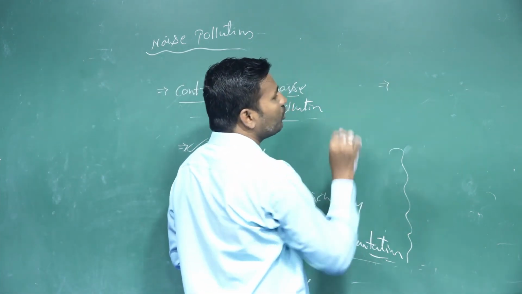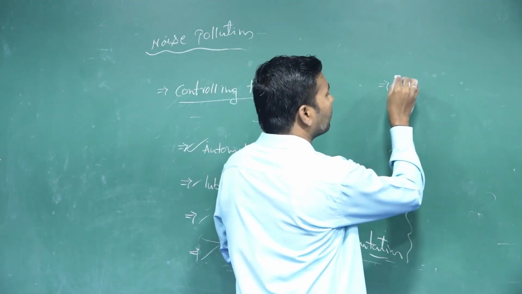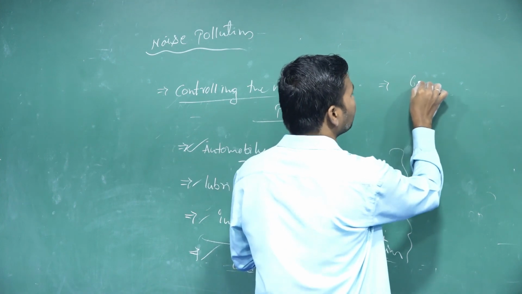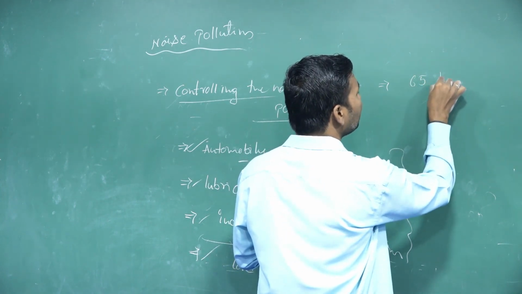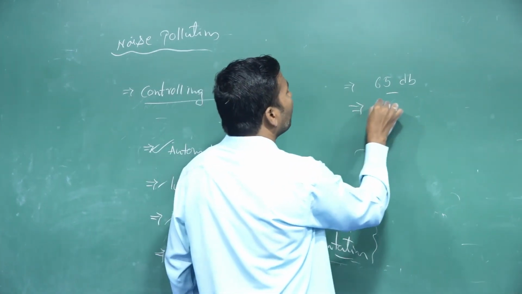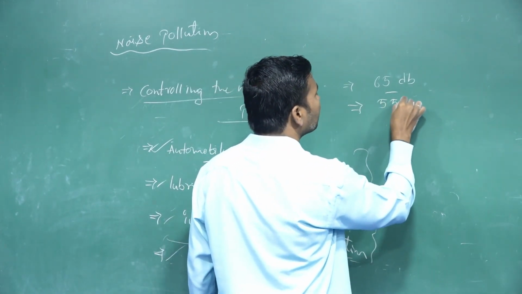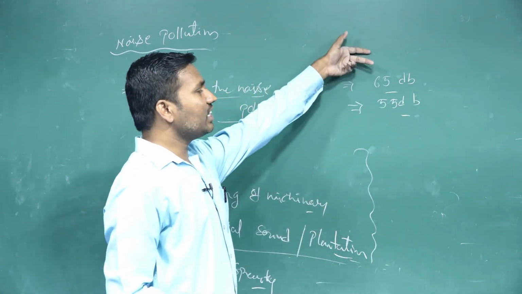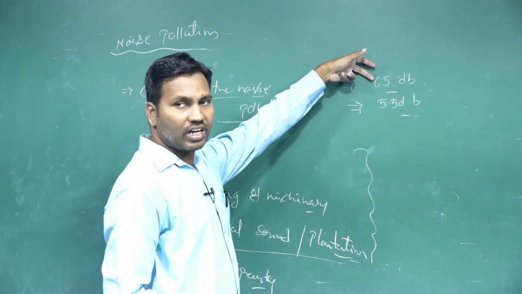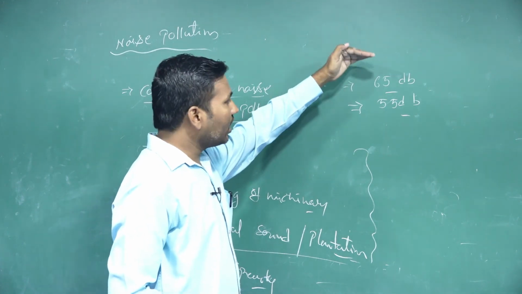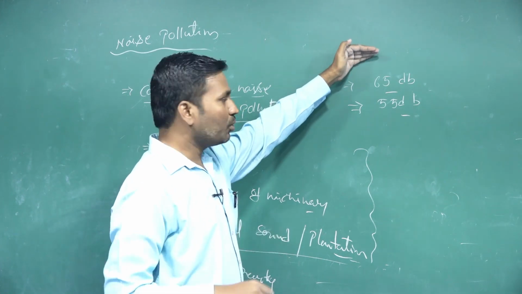Generally, regarding the limitations of noise in commercial areas, we take 65 decibels in the daytime and 55 decibels at night. If it exceeds 65 decibels in commercial areas, this state is called noise pollution.